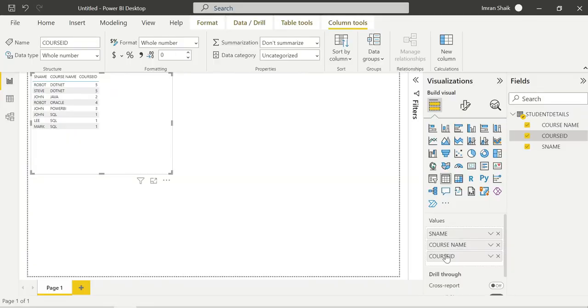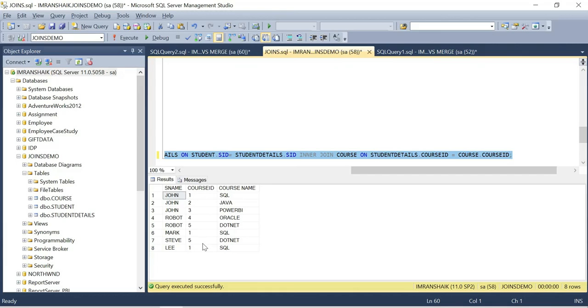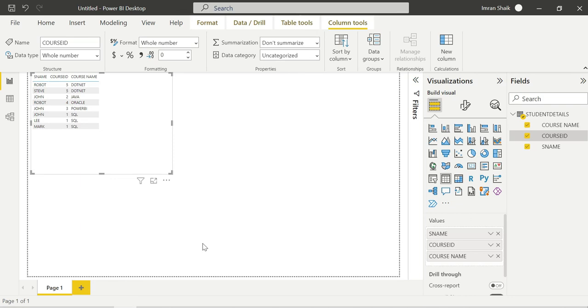The same thing, right? Student ID. Okay, you want course ID. The same thing, right? Serial number, course ID, course name, the same as in SQL Server, the same as we achieved in Power Query. That's it guys. We can achieve this easily by using Power Query editor merge, because we don't need to write the code. But you should have a basic understanding of joins. Why? Because in joins we are using common columns.